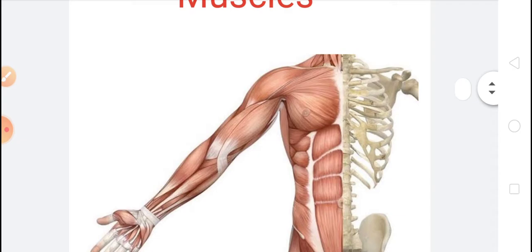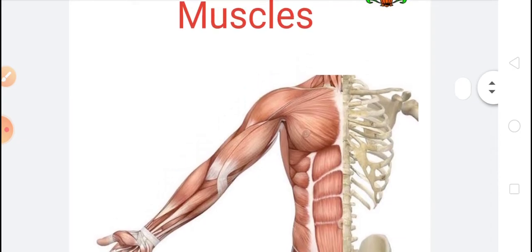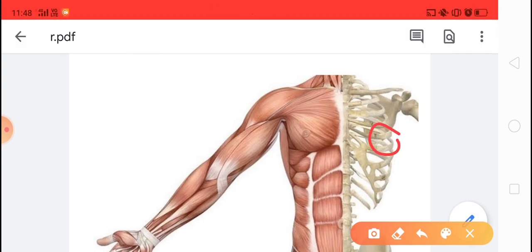Children, more than 600 kinds of muscles are present in our body. Bones and muscles work together for movement and locomotion.